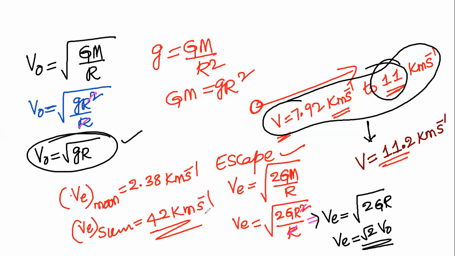Whenever we take satellites, they have kinetic energy, potential energy, and total energy.